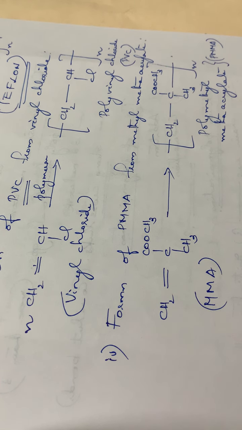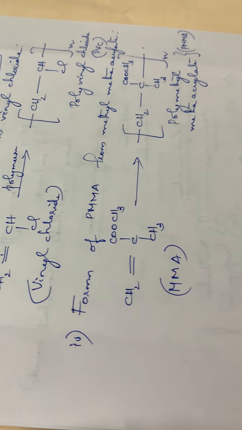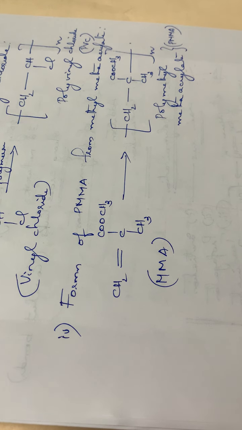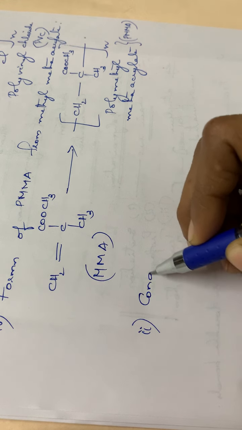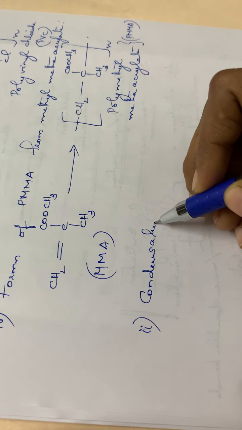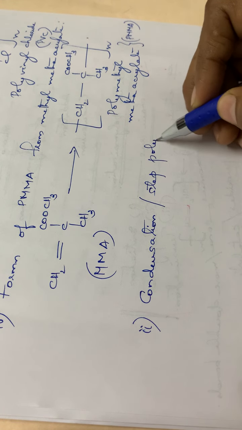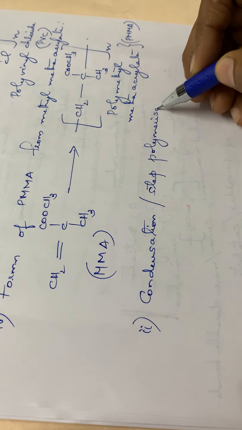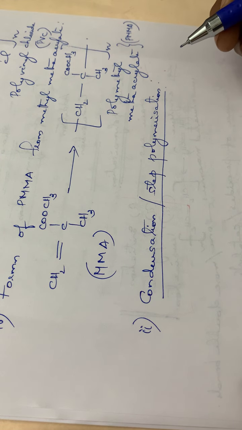So these are some of the examples for addition polymerization. Then the next one is condensation polymerization, or step polymerization. I am moving on to the next type, condensation polymerization or step polymerization.